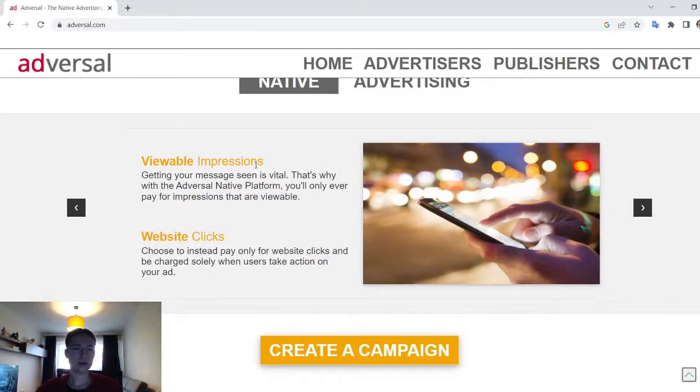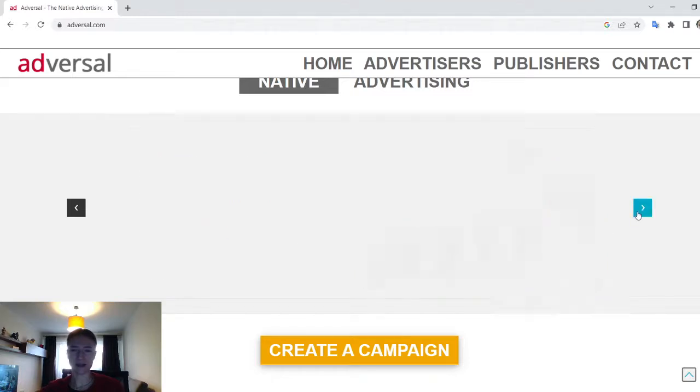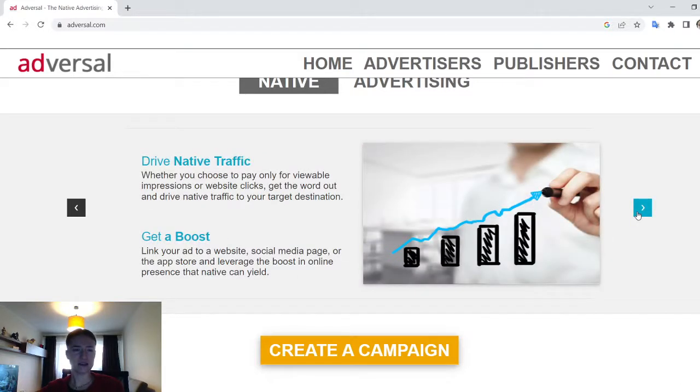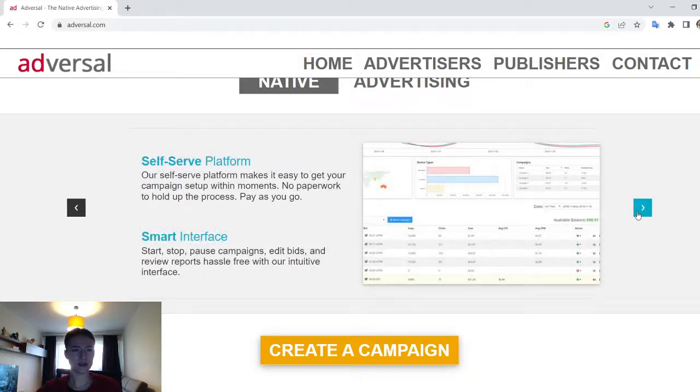So they have viewable impressions, website clicks, drive native traffic. You can get a boost, self-serve platform, and smart interface, like I said in the beginning.